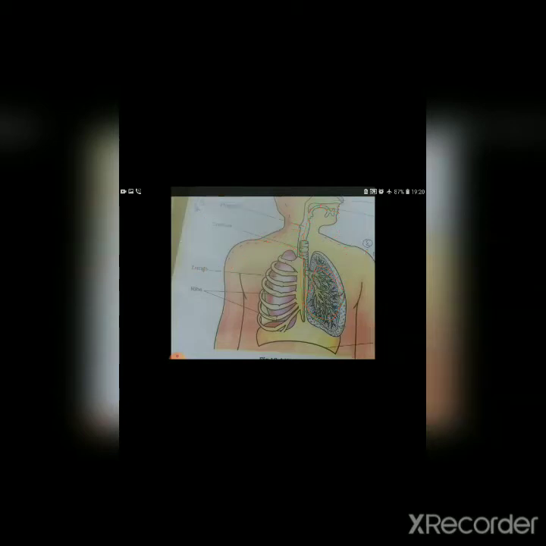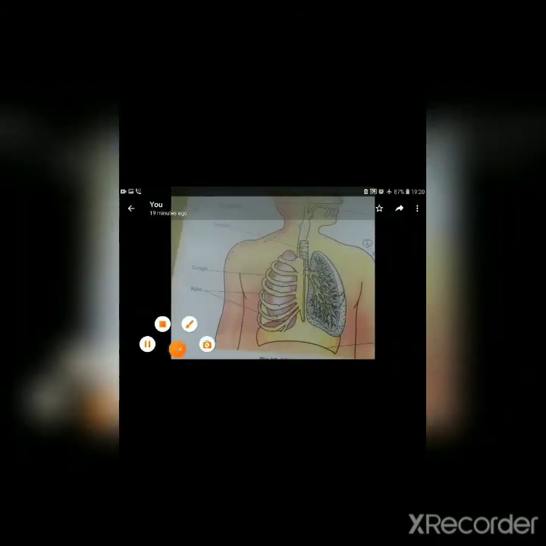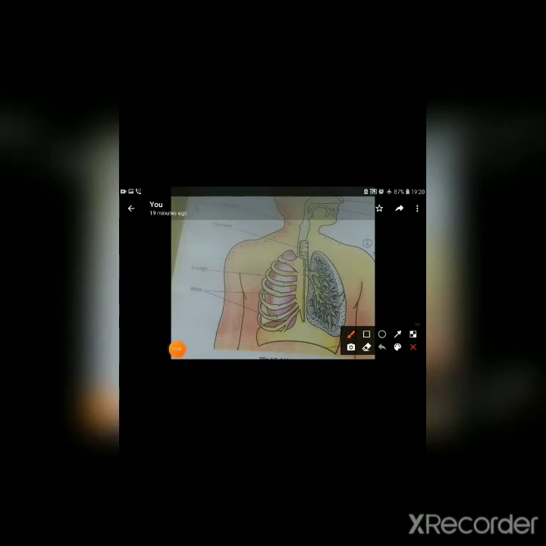First the nostril, fine, then the nasal cavity, after that the pharynx, and then it goes to the lungs. Between the pharynx and trachea lies the larynx, right? Between the pharynx and trachea there is the larynx.